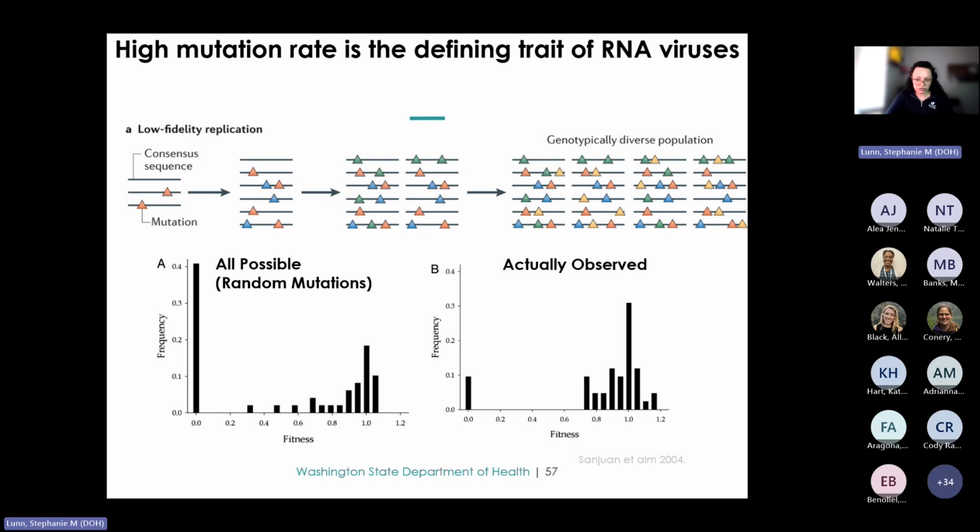Looking at these results, among all possible mutations for RNA viruses, deleterious ones are the most common. However, in the actual viral population, deleterious mutations are still prevalent, but proportionally less common because some are eliminated by selection, usually purifying selection.